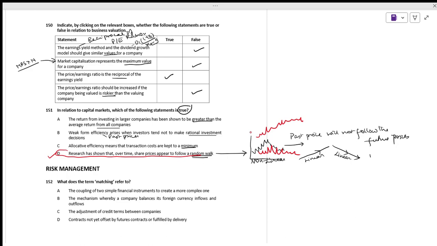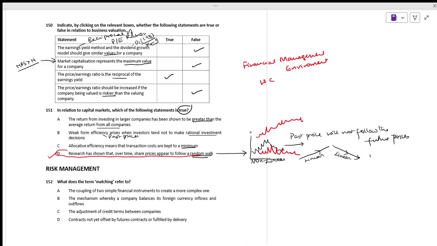So which one have we completed? We have completed financial management functions. You go by the sequence. We have completed the environment. We have completed the working capital management.